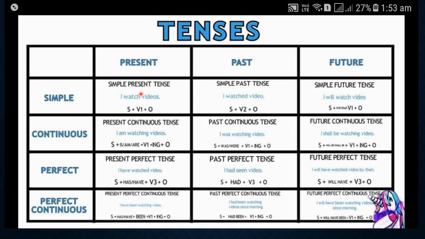And see here, I have given you the examples of each tense. For example, see past simple, the formula is also given here and the sentence is also here. Okay.